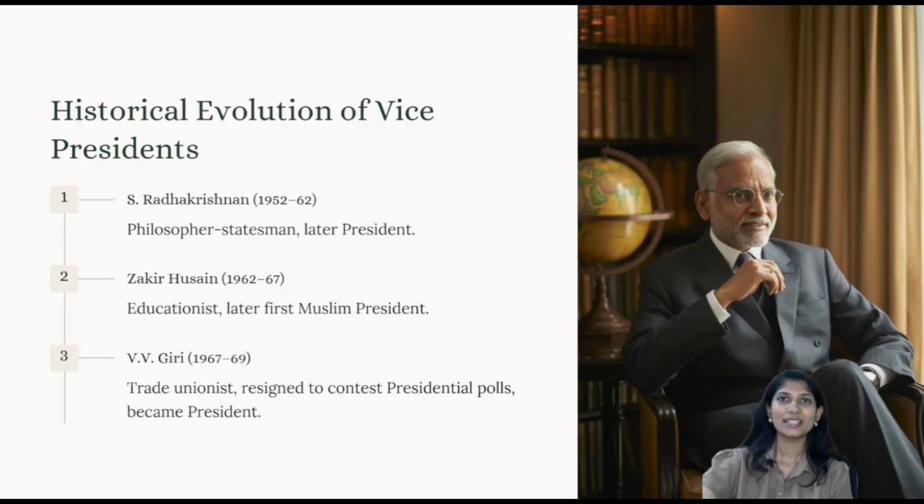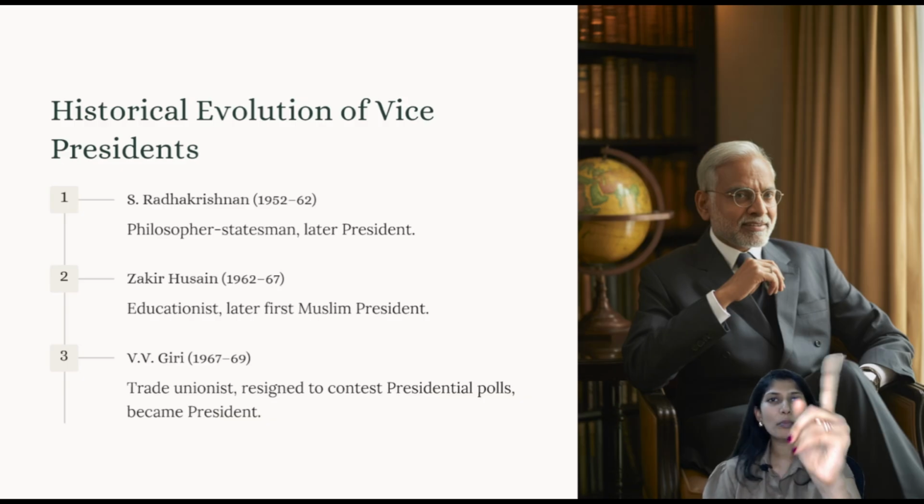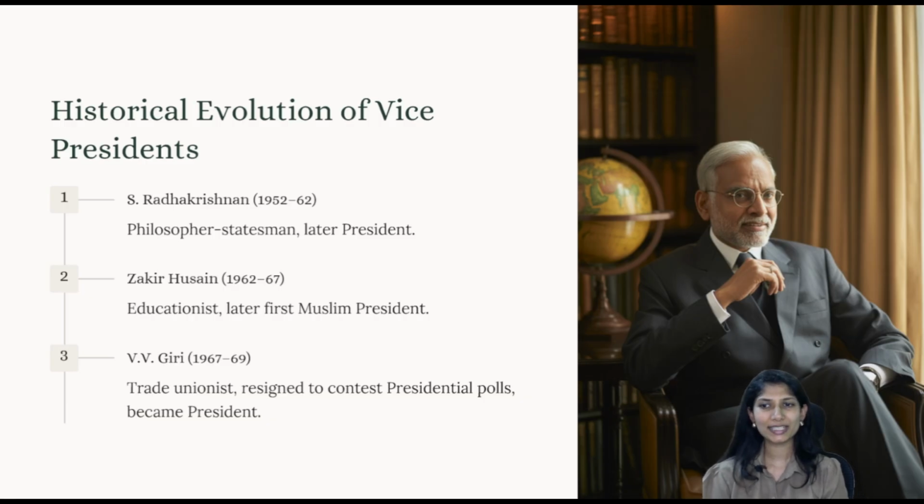Alright, now let's get back to the video. We will see the historical evolution of vice presidents. The first is S. Radhakrishnan, who was the president for 2 terms, who ran unopposed. There was no opposition at all. Now he was a great philosopher, statesman, initially the vice president and later went on to become the president.